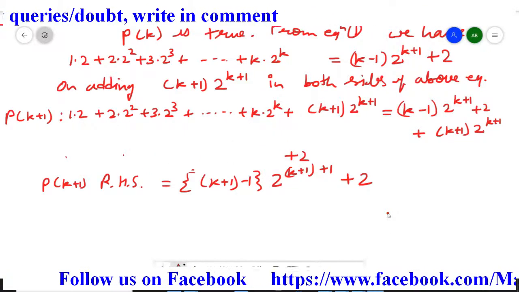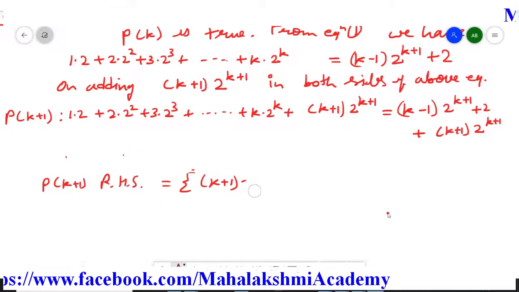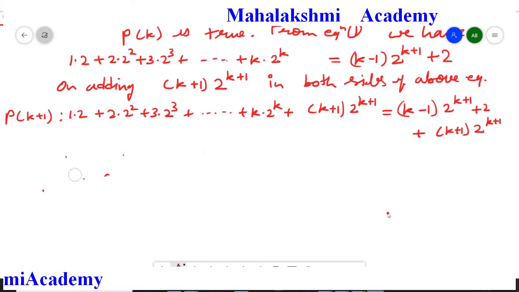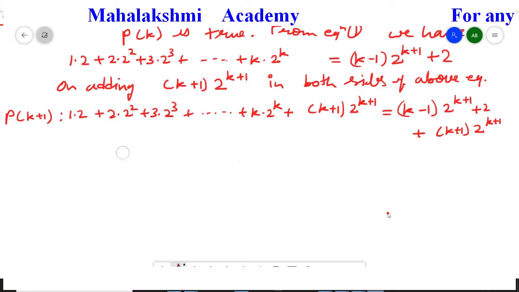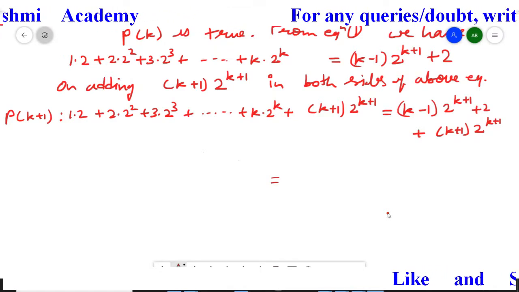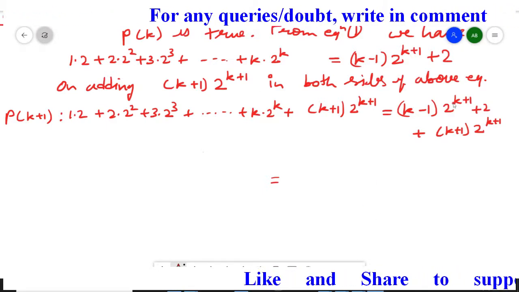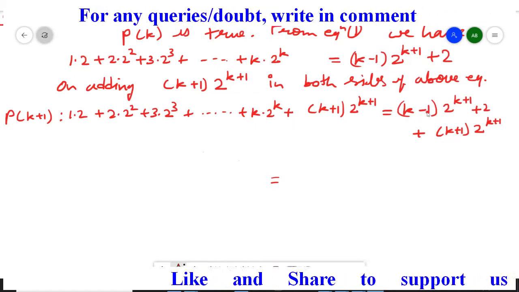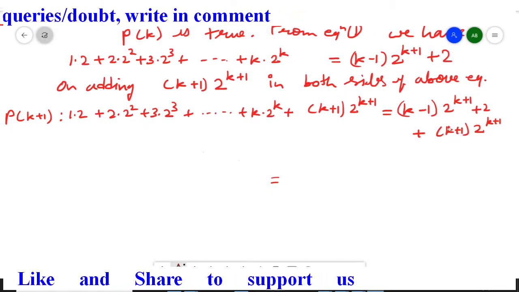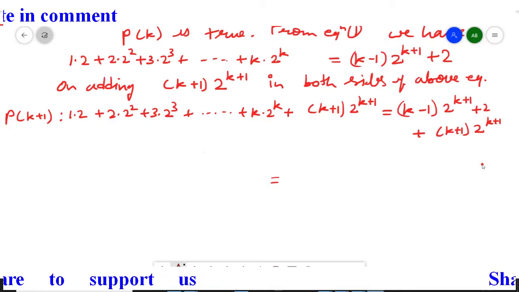So if we do it roughly, then it is easy for us to convert the right hand side, because we have an idea of what format we have to arrange it in. So compare like this and you can arrange it. So I am going to solve the right hand side only. Here, first I am going to open this bracket. This 2 to the power k plus 1 I am going to multiply by both, and here also this 2 to the power k plus 1 I am going to multiply by both. So I am going to open both brackets here, and plus 2 I am going to keep as it is at the end.